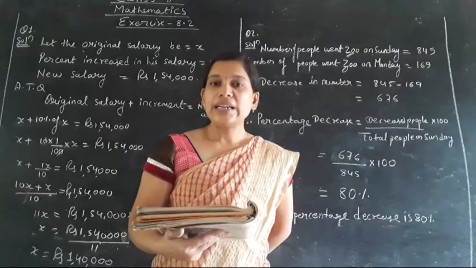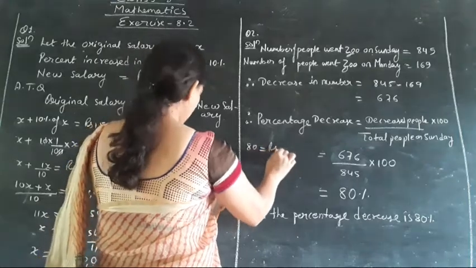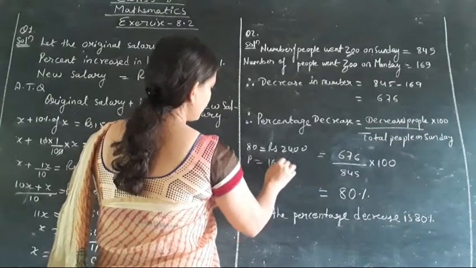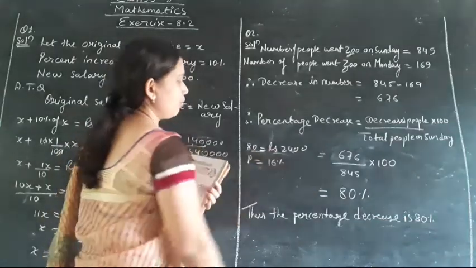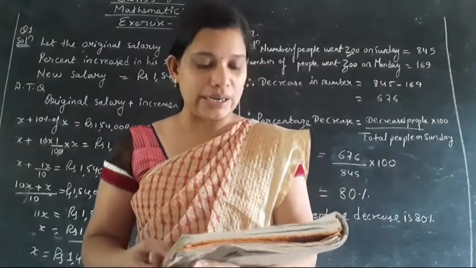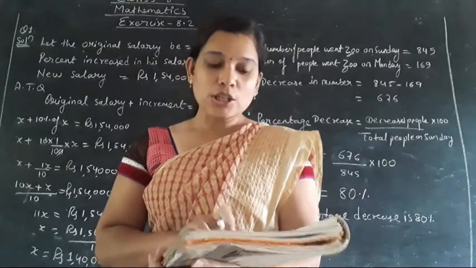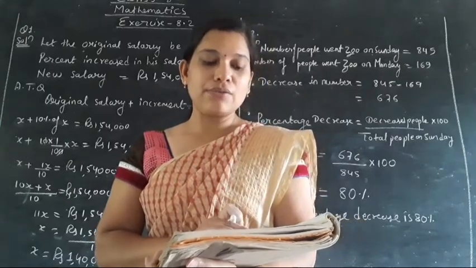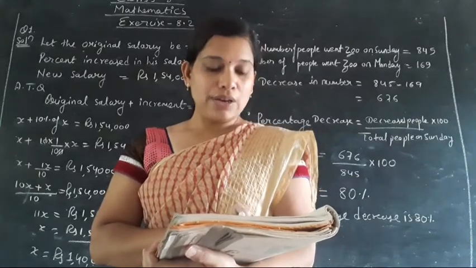So here 80 articles cost rupees how much? 80 articles cost rupees 2,400. Okay, then profit of how much? It is a profit of 16%. So we have to find the cost price of one article, so what are we going to do? We are going to divide 2,400 by 80 in order to find the cost price of one article, isn't it? And also we have to find the selling price of one article. So here cost price is given, isn't it? We have to find the cost price and profit is given, we have to find the selling price.